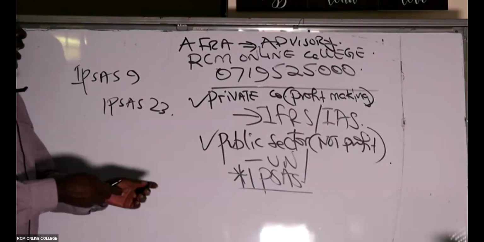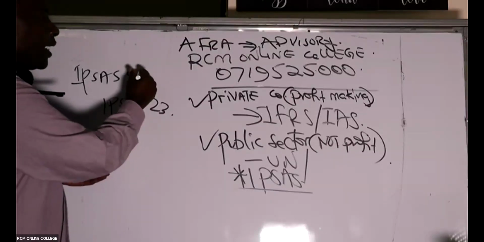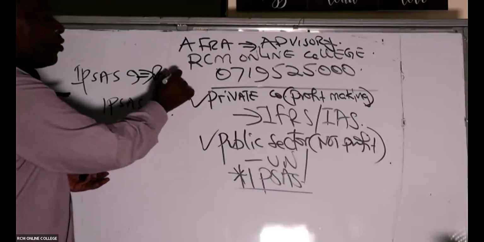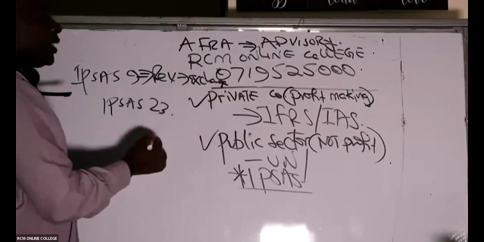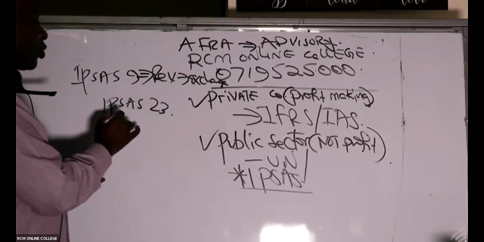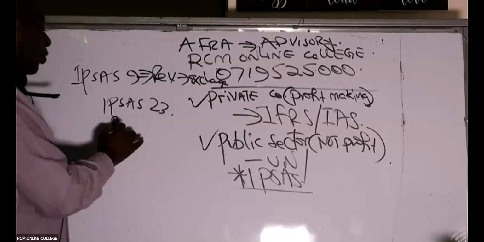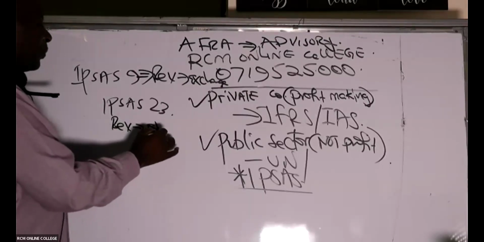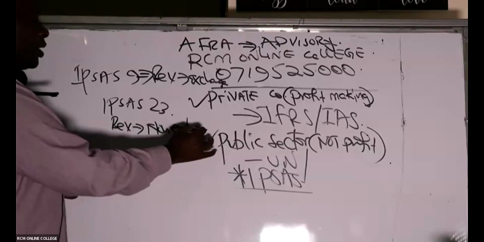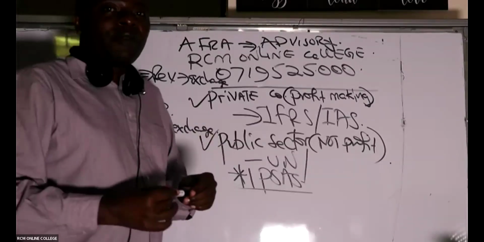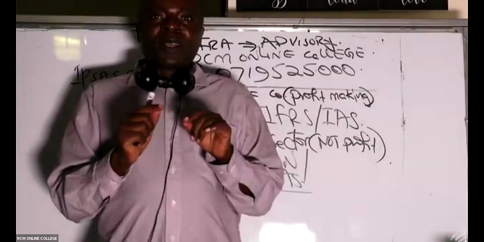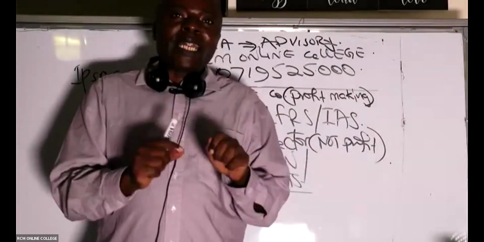Ladies and gentlemen, IPSAS 9 talks about revenue from exchange transactions. IPSAS 23 talks about revenue from non-exchange transactions. Now listen to me very well. If you look at the United Nations, member states normally stand with it.